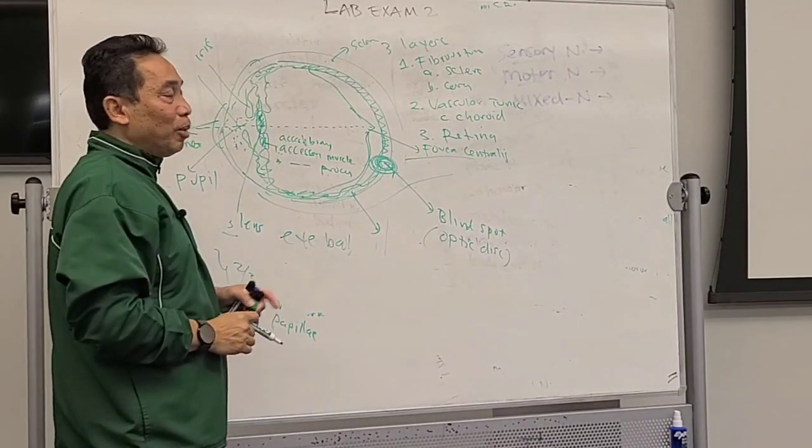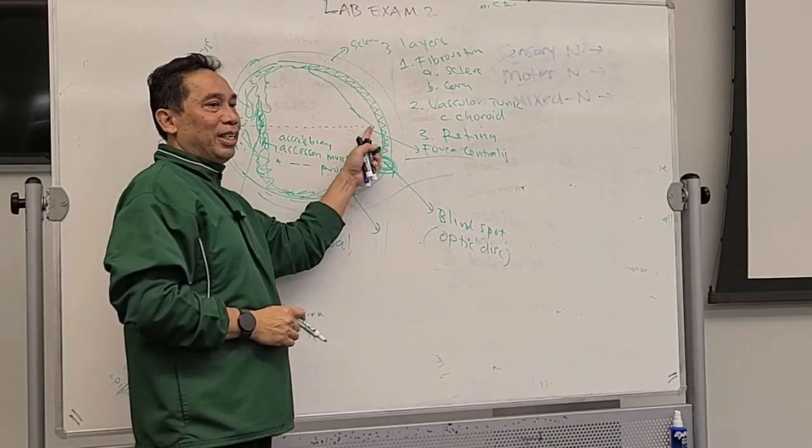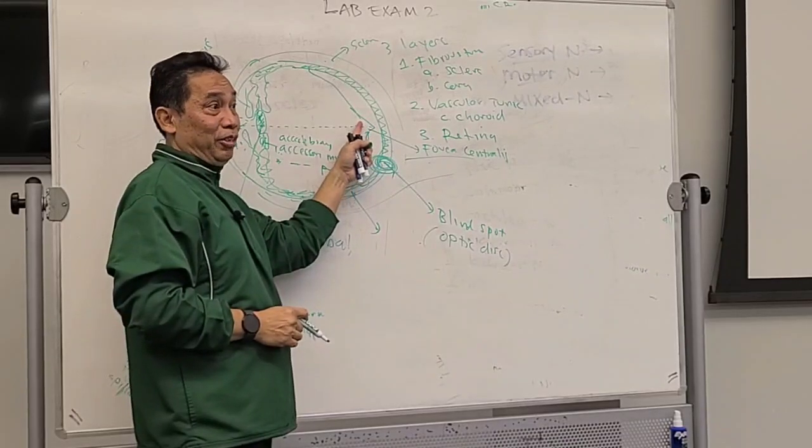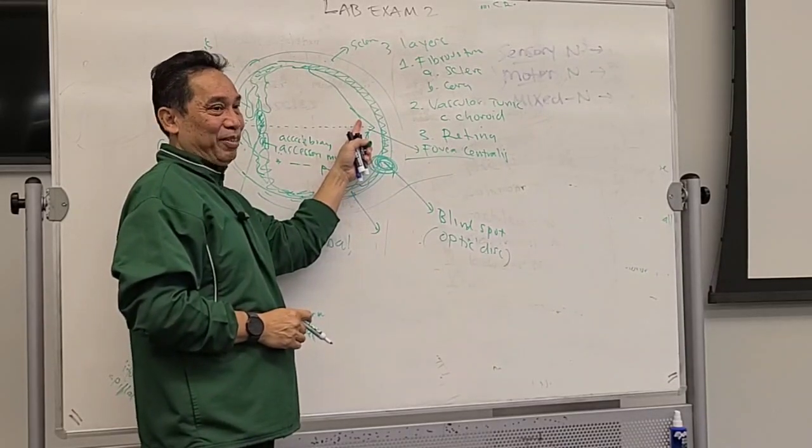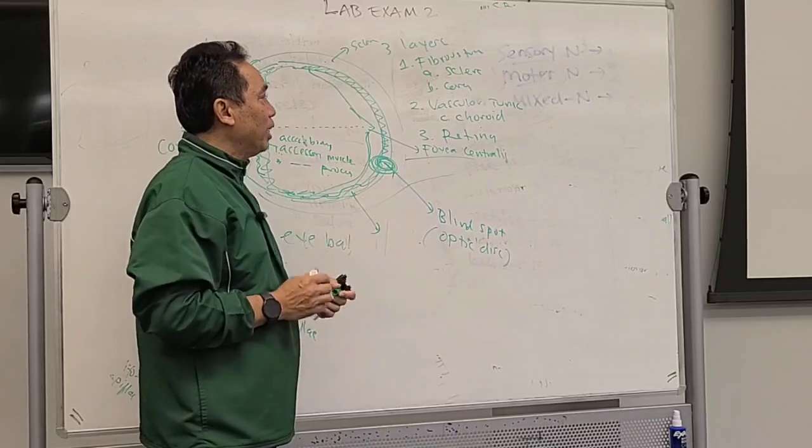Fovea centralis. The object has to go here. Otherwise, you have blurry vision. You need eyeglasses, as here. Right? So it's called the fovea centralis.